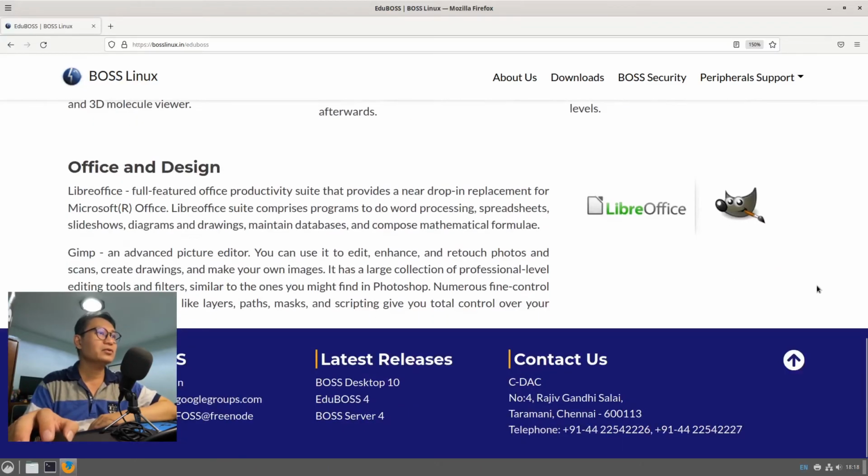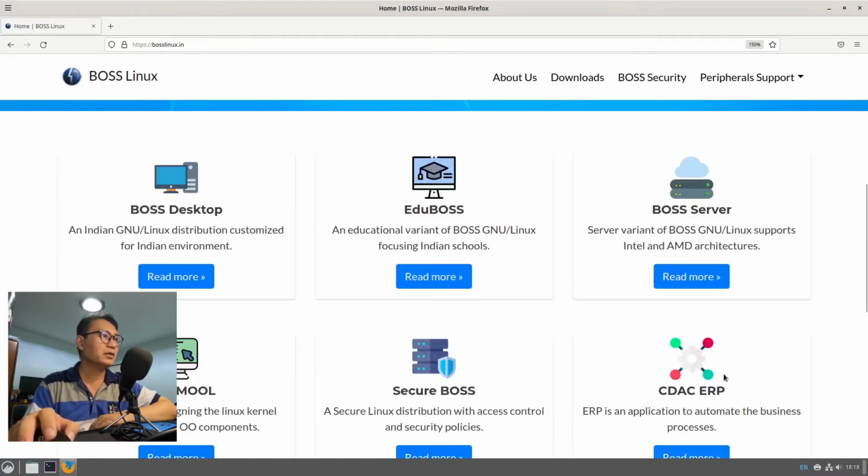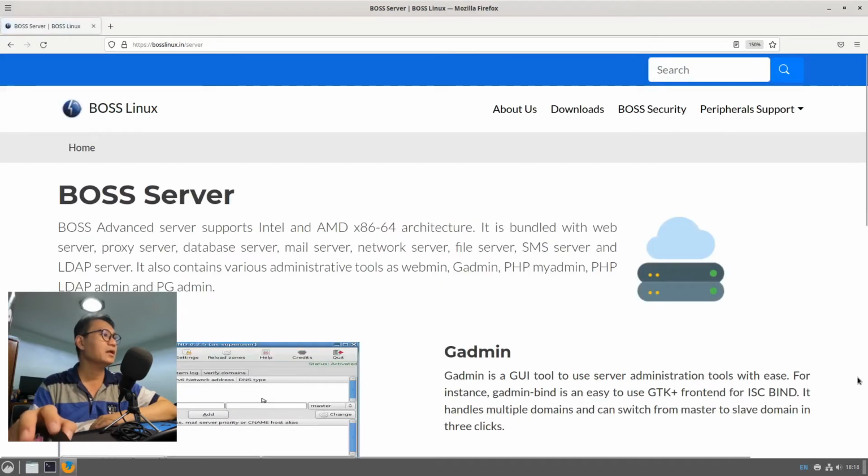So they also use the LibreOffice office suite, which is a replacement for Microsoft Office. You could download this educational server. Let me see if they have the server. Yes, they have the Boss server, as advanced as you all know, supported on AMD and Intel with an x86 and 64 architecture.